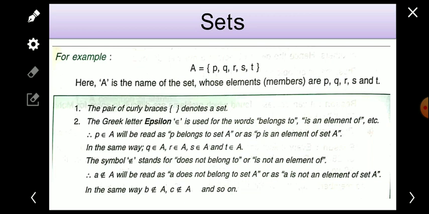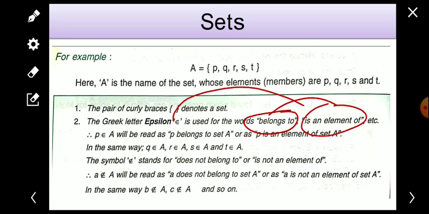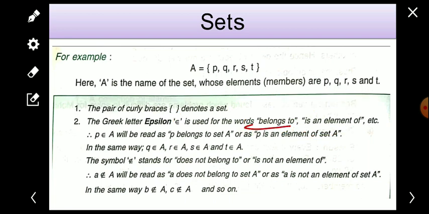Now, a pair of curly brackets denotes a set. Some important points are there: that pair of curly brackets denotes a set. The Greek letter epsilon is the Greek symbol which is used for the words "belongs to" or "is an element of". For representing these two things we use this symbol.